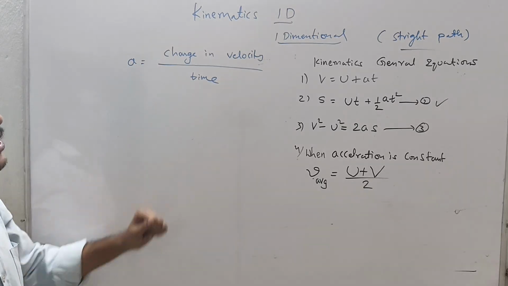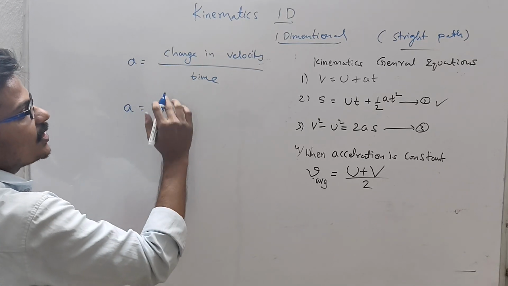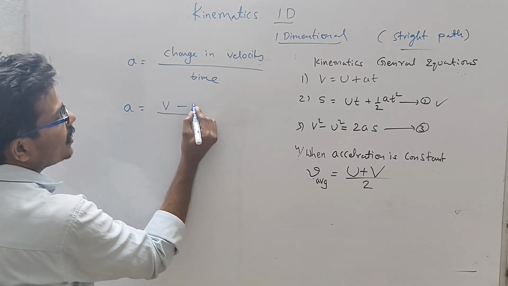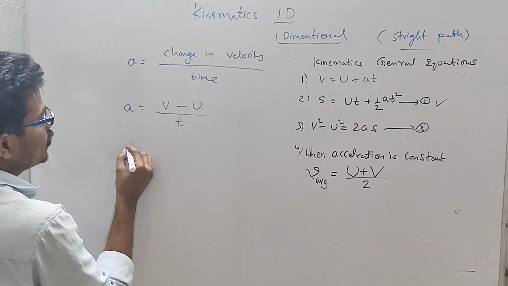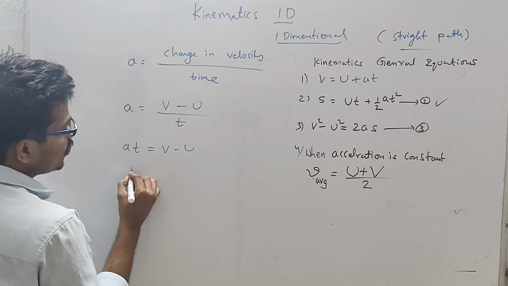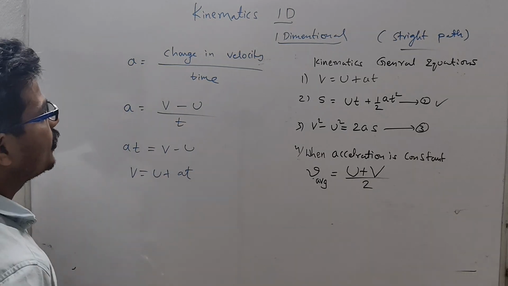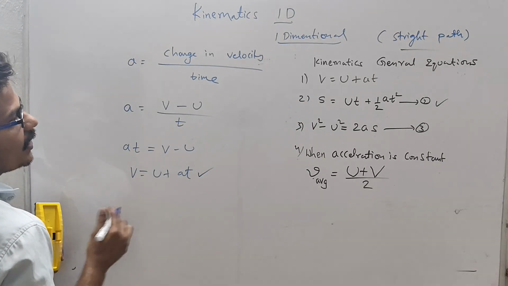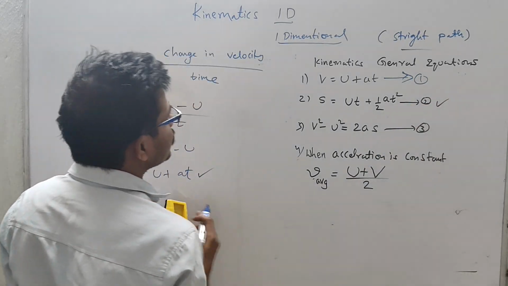Change means there are initial and final velocities, so change is always final minus initial velocity, divided by time. When we simplify, at is equal to v minus u. From this we can write v is equal to u plus at after transposing. Note it. This is the first equation of kinematics.